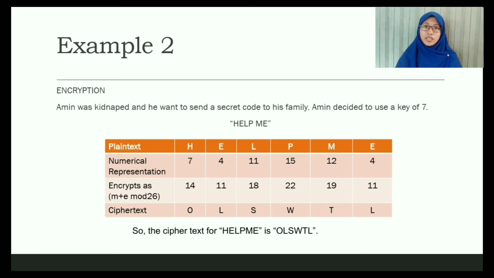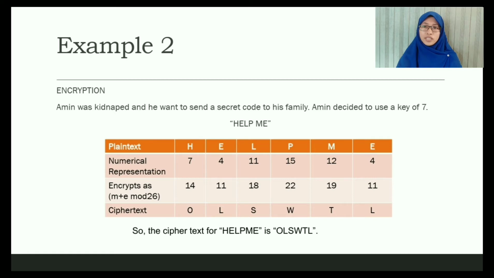For the second example of Caesar cipher, Amin was kidnapped and he wants to send a secret code to her family. Amin decided to use a key of 7. What he wants to send to her family is "help me". So the solution is, by using mathematical description, we need the table with the plain text, numerical representation, encrypt as